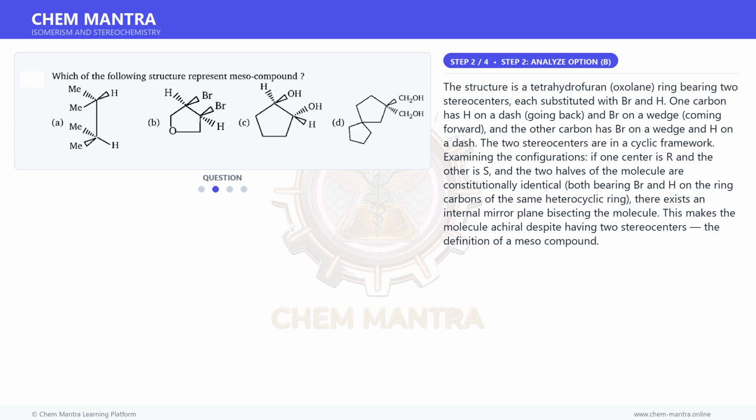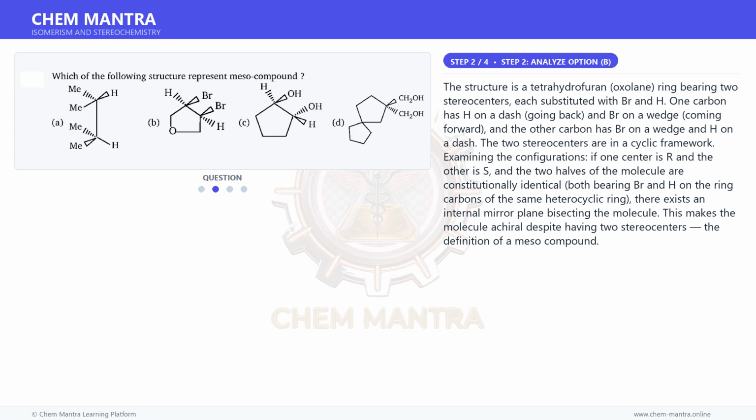Moving on to the next step. The structure is a tetrahydrofuran, oxolane, ring bearing two stereocenters, each substituted with Br and H. One carbon has H on a dash, going back, and Br on a wedge, coming forward, and the other carbon has Br on a wedge and H on a dash. The two stereocenters are in a cyclic framework.